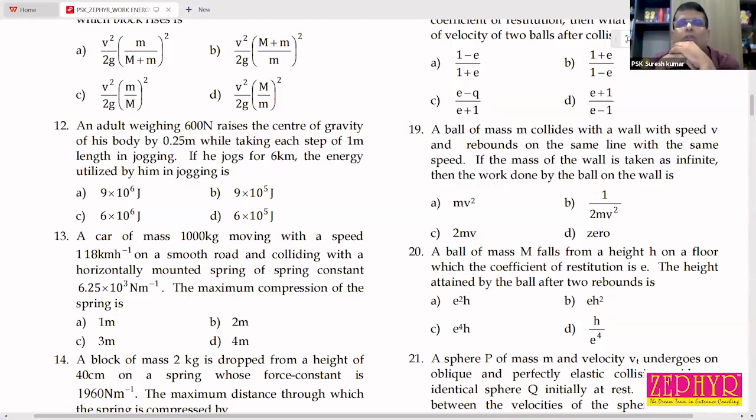We need to consider the increase in vertical height. No need to bother about the total number of steps. Total number of steps is important to find the total height attained by the body.